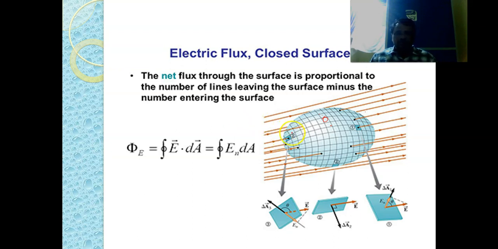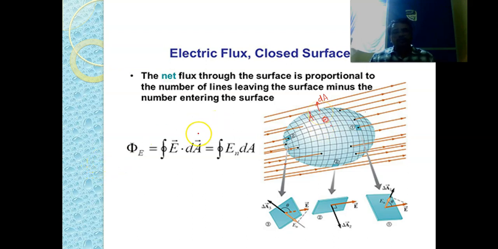Just observe this particular surface, let us call it A. This total surface is divided into so many small surface areas. Each very small surface area, let us call it dA. Within that particular surface area, the electric field intensity will be almost uniform.